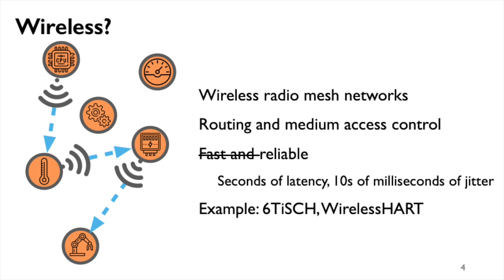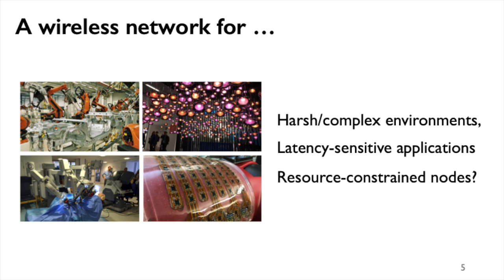This approach has a few consequences, namely that we need to do routing and that we need to do medium access control. Routing means that we need to somehow keep track of which nodes are where to tell messages where to go. Medium access control means that we somehow need to prevent two nodes that are geographically close from transmitting at the same time, because if they do, their messages will interfere and get garbled. The introduction of these two additional abstraction layers makes radio meshes a lot slower than their wired counterparts. Latency, so the time it takes for a data frame to propagate from sender to receiver, is typically on the order of seconds and highly variable. And that is a problem.